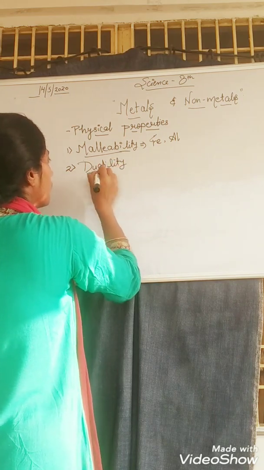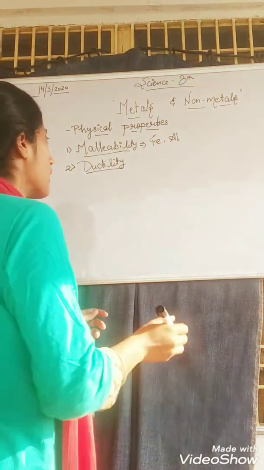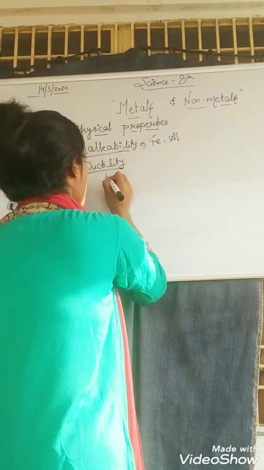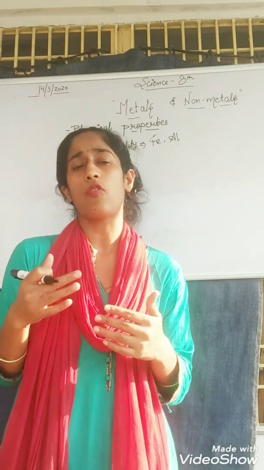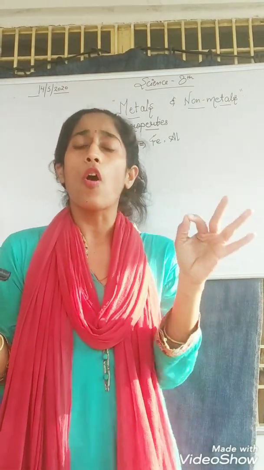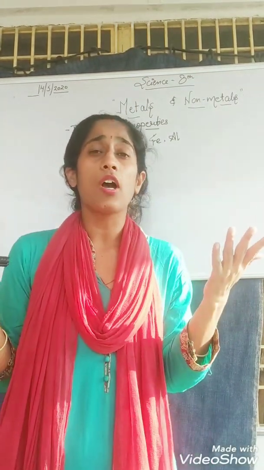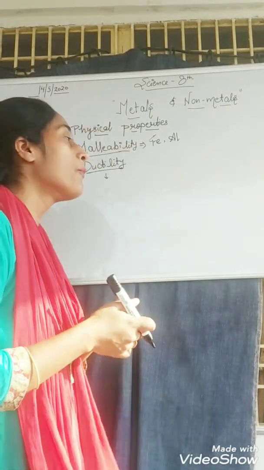What does ductility mean? Ductility means whenever any element is beaten harder, it can be transformed into a simple wire. Wire means the electrical wire that is used in our houses.